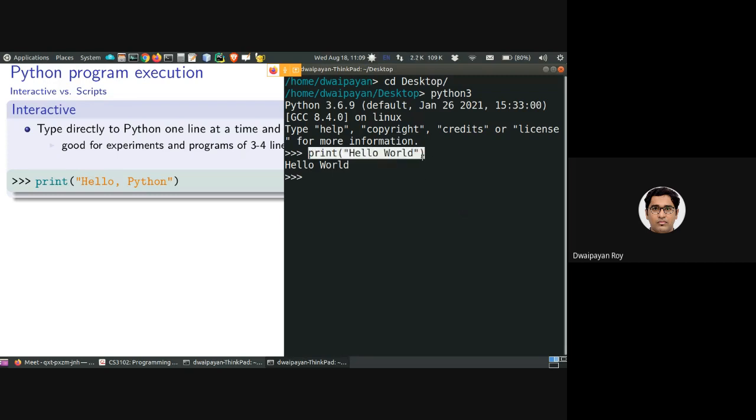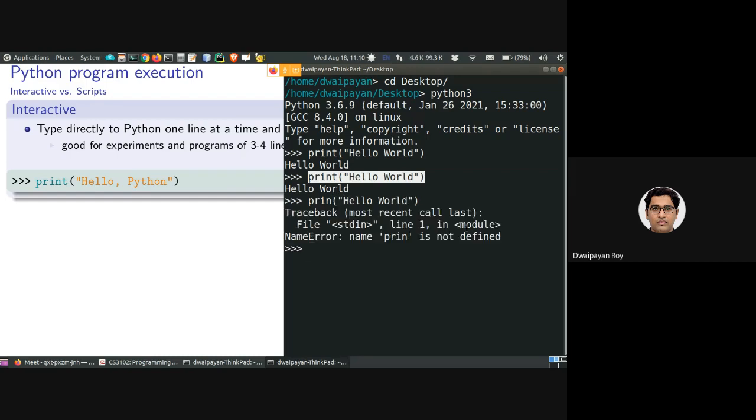Of course, you can understand that if you want to write multi-line code here, it would be tricky. It would be tricky in the sense that, as I have shown you, after pressing enter, it is not actually taking the cursor to the next line. What it is doing is actually executing the line that you have written. And if you have made some errors in this line, it will show you the corresponding error. This way of executing programs is called interactive.